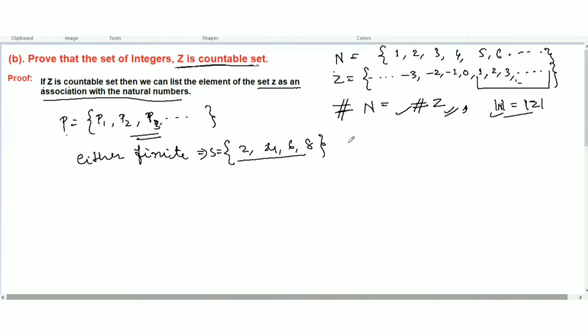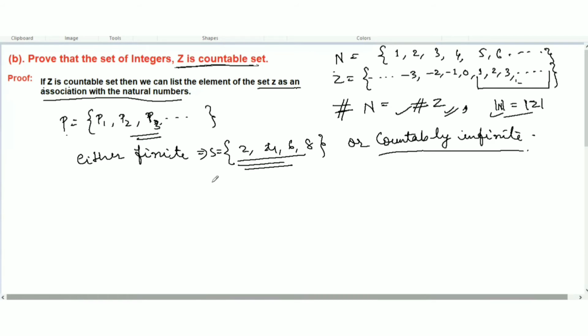So it is either finite or countably infinite. Let's prove Z is countably infinite, because we know that Z is not a finite set. We have to prove that this is a countably infinite set.